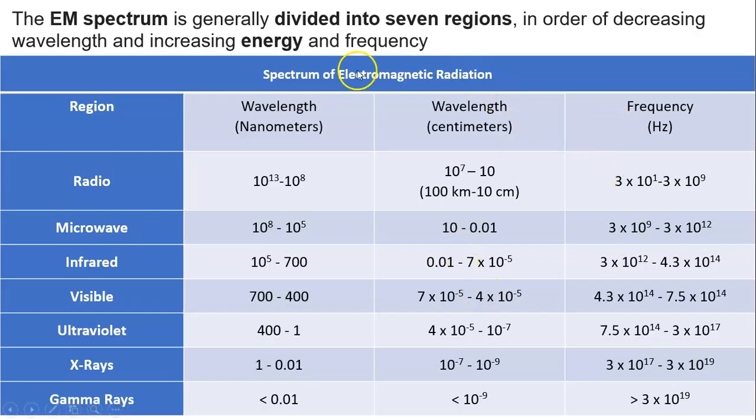The electromagnetic spectrum is generally divided into 7 regions in order of decreasing wavelength and increasing energy and frequency. So the radiation having the longest wavelength is radio waves, followed by microwave, infrared, visible, ultraviolet, X-rays and gamma rays. Gamma rays have the highest energy, and it can be seen that radio waves can have wavelengths up to 100 kilometers.